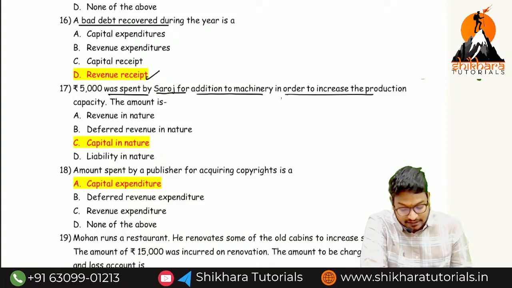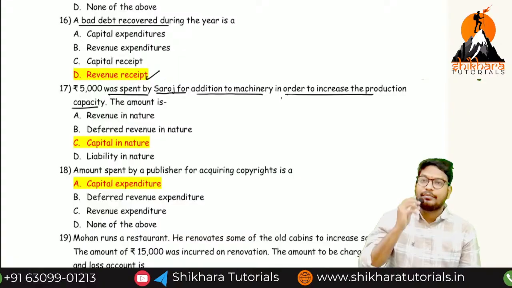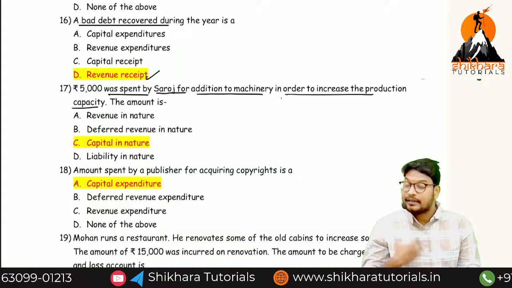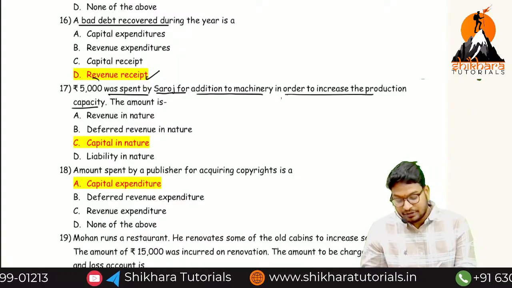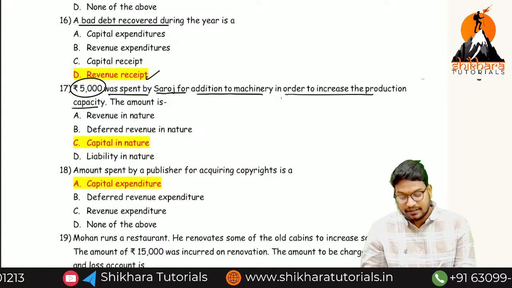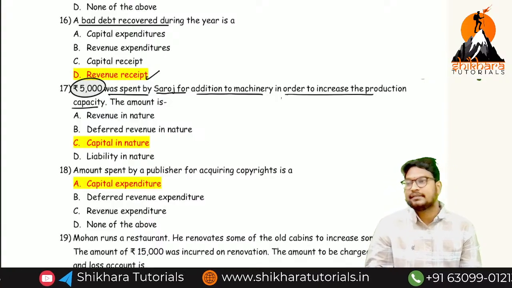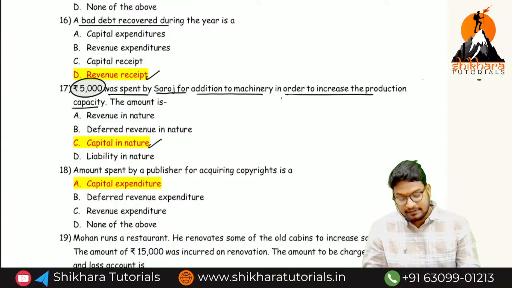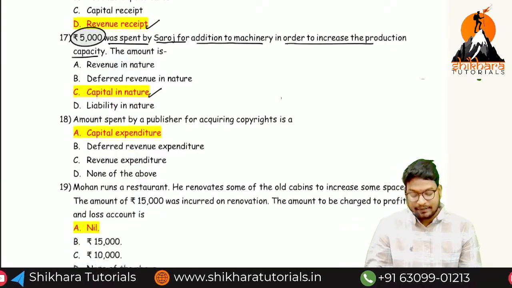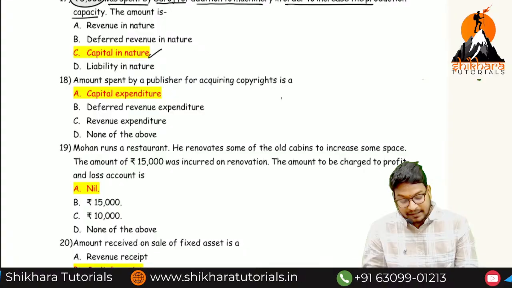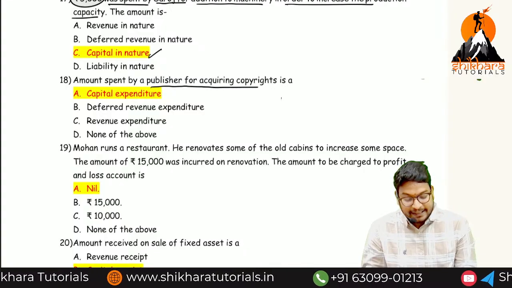So next one, rupees 5,000 was spent by Saros for addition to the machines in order to increase the production capacity. So they have added one spare part of how much? 5,000. Based on that spare part, does the capacity increase or decrease? Increases. That is the reason we have to consider it as what? Capital expenses.